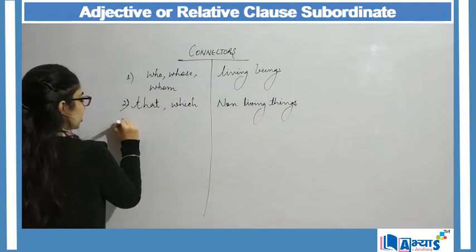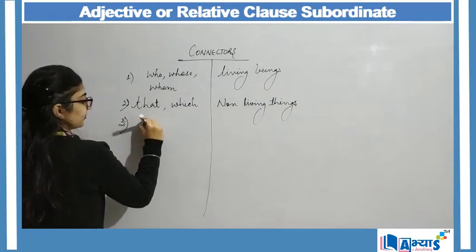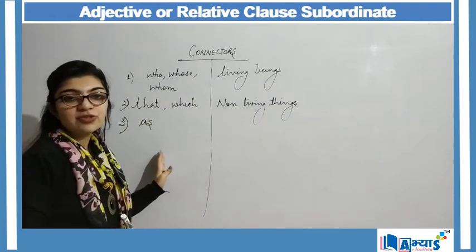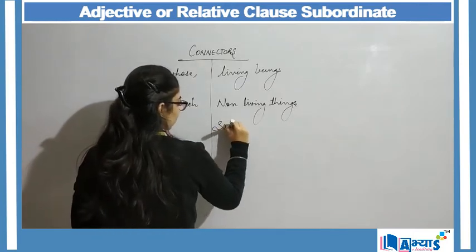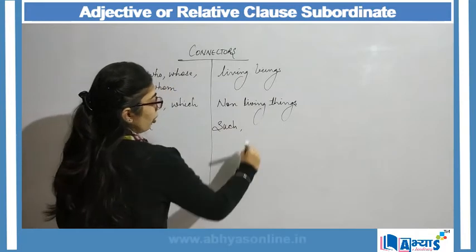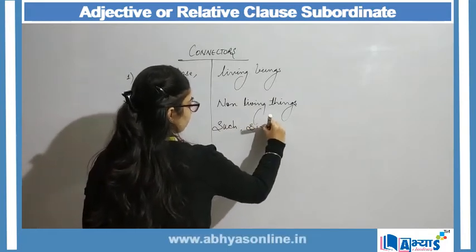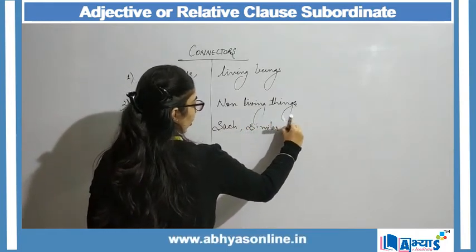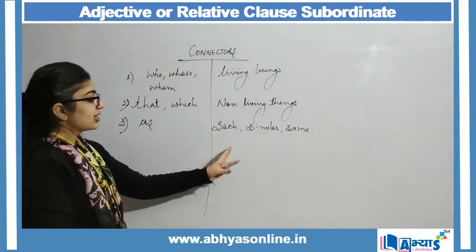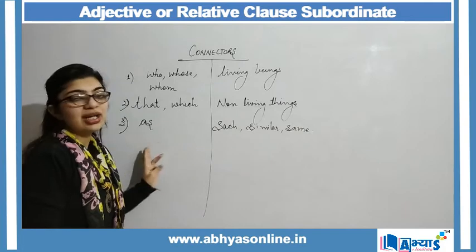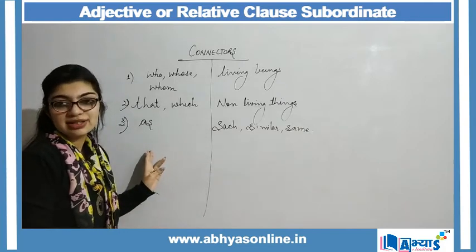Again, if I am using the connector as, it will always be preceded by such, or similar, or same. So whenever it is such as, similar as, same as, right?